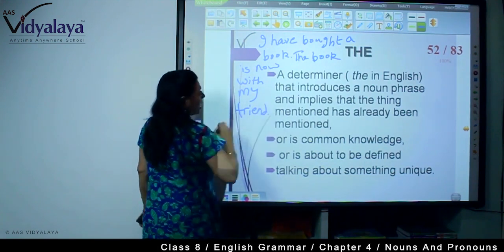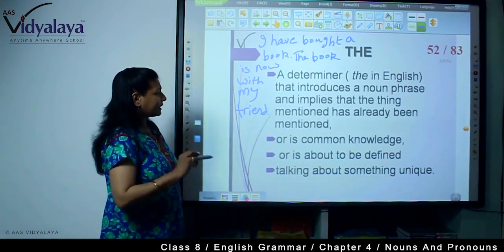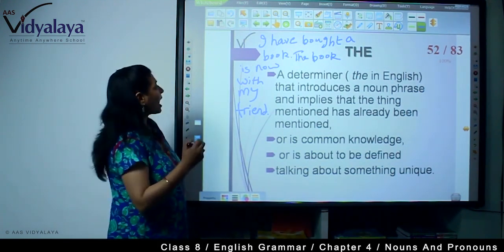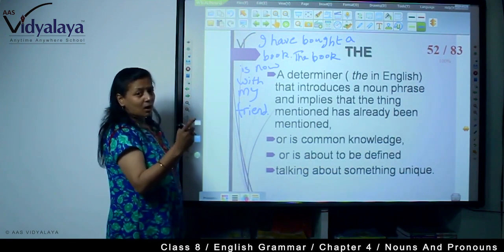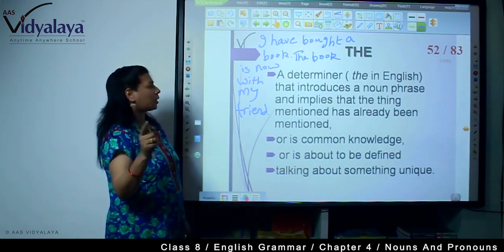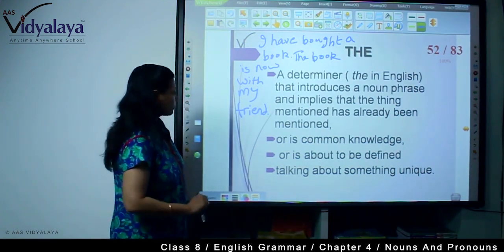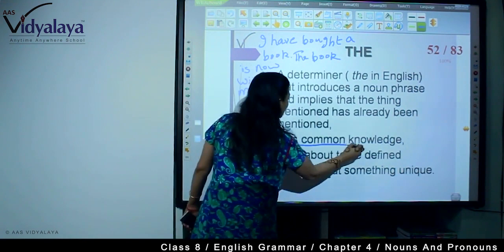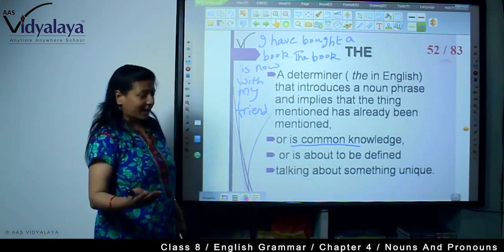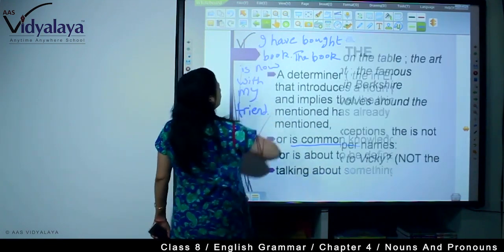See, that introduces a noun phrase and implies that the thing mentioned has already been mentioned. I have bought a book. Now, the book, that same book that I have bought is with my friend. So, the is used. Or it is common knowledge, or something about to be defined, or talking about something unique.